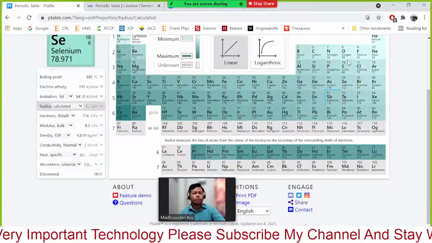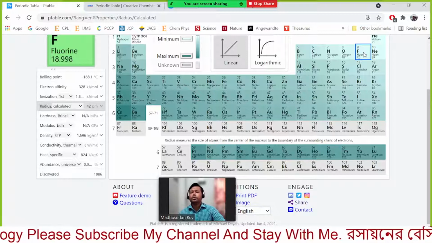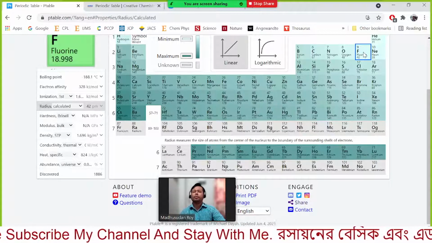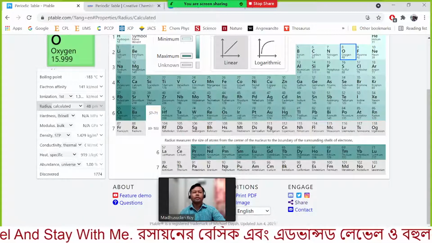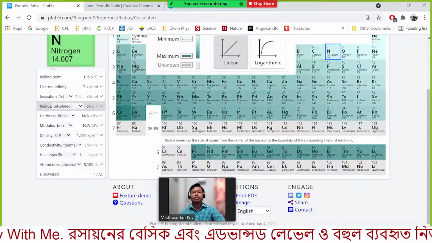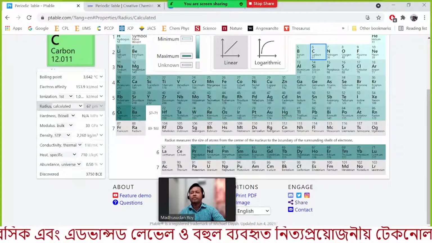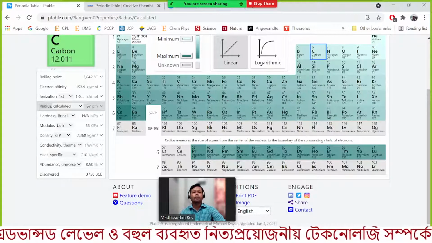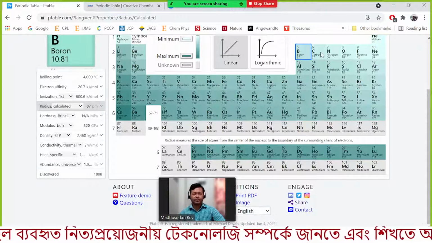Electron affinity for fluorine is 328 kilojoule per mole. For oxygen 141, for nitrogen 7 kilojoule, carbon 153 kilojoule electron affinity, a little bit more, but here this is a little bit of an exception.